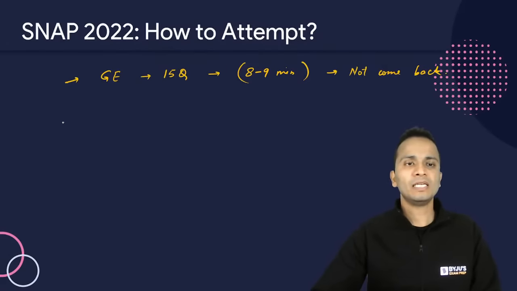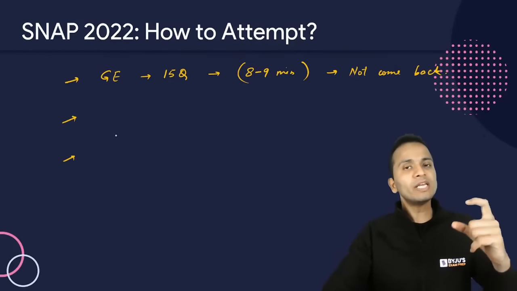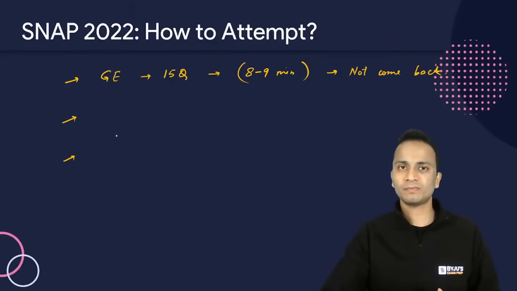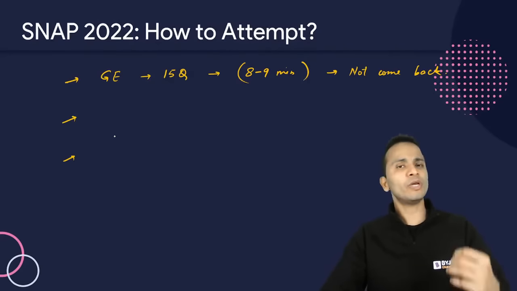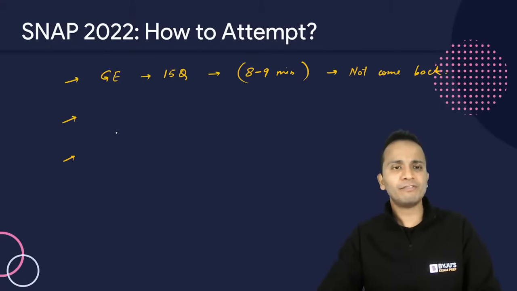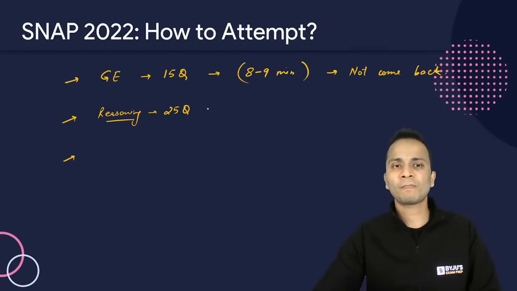All right. Now next is reasoning and quant. Now you can attempt any one of these 2 sections in any sequence. ऑलराइट, सो रीजनिंग पहले करो या क्वांट पहले करो, और दूसरा वाला सेक्शन बाद में करो, it doesn't make any difference. Now if I am in your place, I'll start with reasoning. All right, now in the reasoning there are 25 questions.